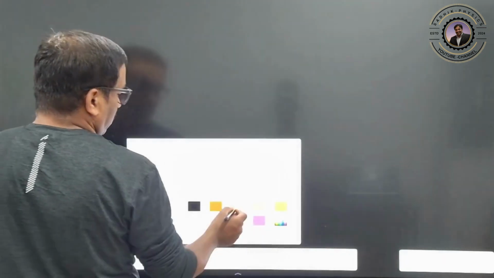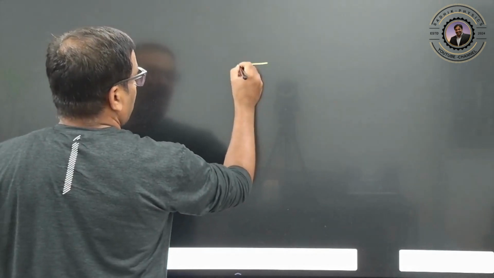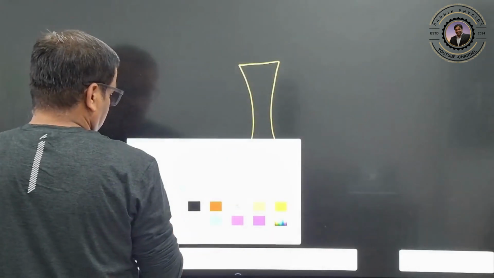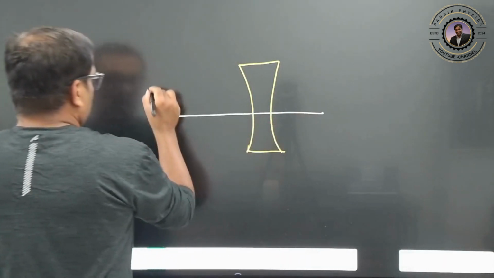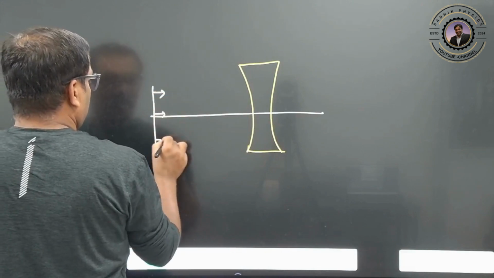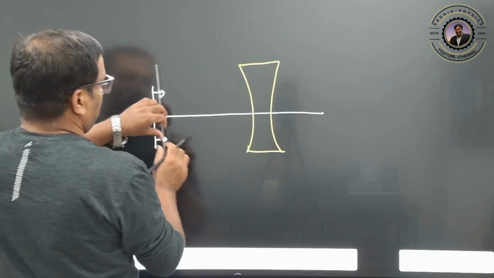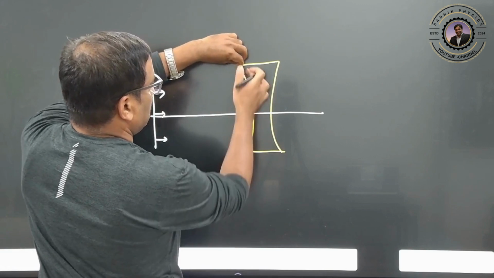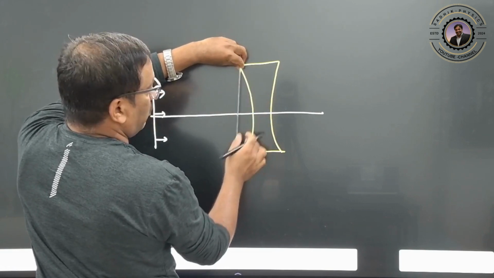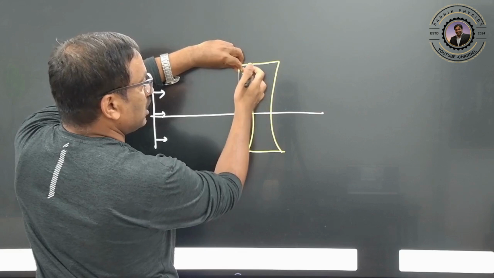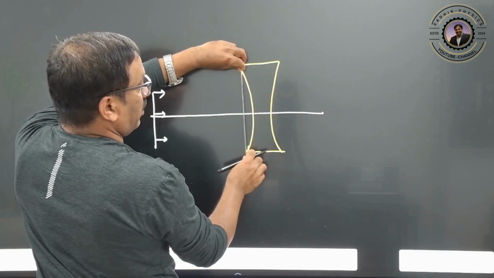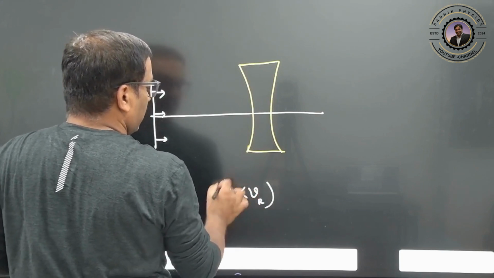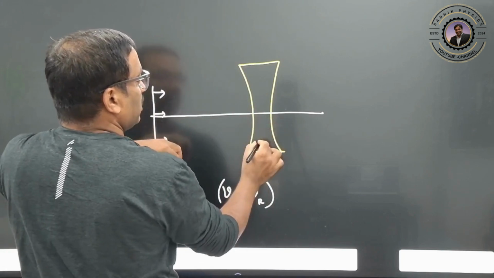Next one, suppose you go for a concave lens. So this is one concave lens. This is one plane wavefront coming here. Which part is coming first now? This part is coming first, but this part is still in the air, while this part will be in the denser medium. In the denser medium, you know that the speed of light is smaller than the speed of light in the rarer medium. This side is the rarer medium, this is your denser medium.